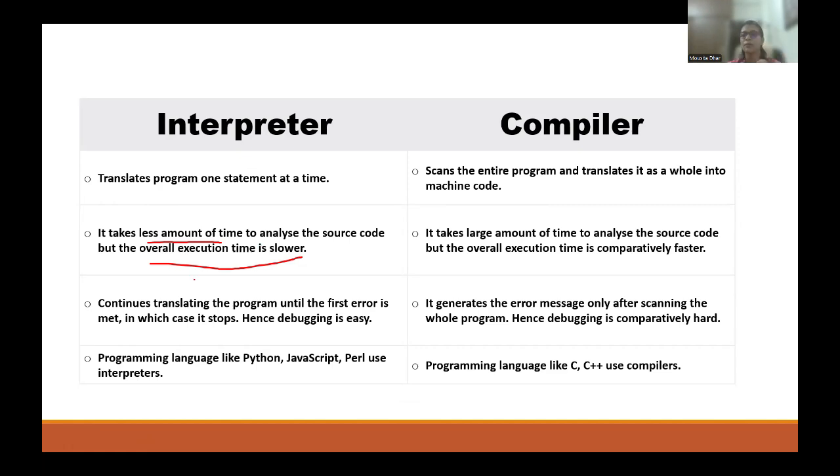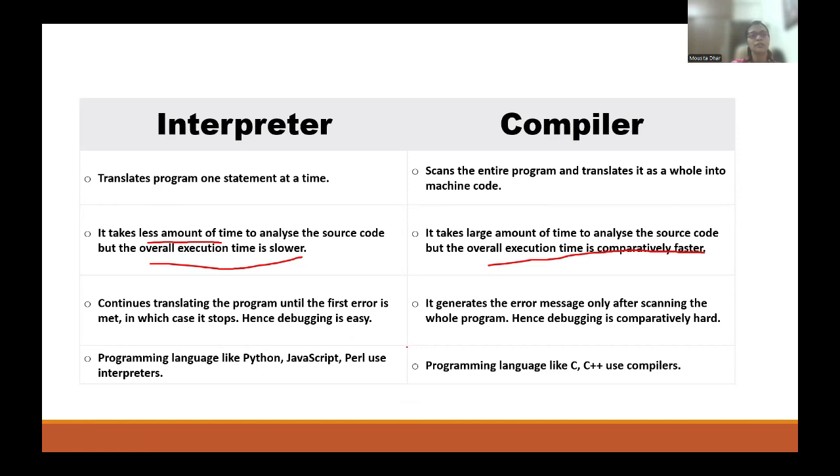It takes a large amount of time to analyze the source code, but the overall execution time is comparatively faster than the interpreter. So in short, interpreter is slower, compiler is faster. The reason is this only, because compiler is doing all together. So overall execution is definitely fast.